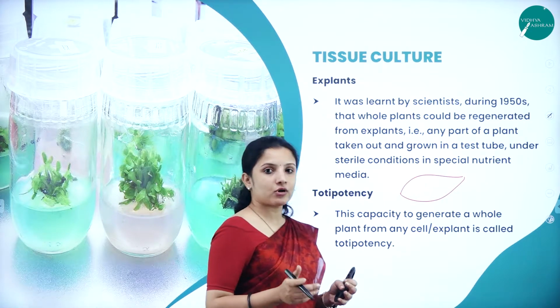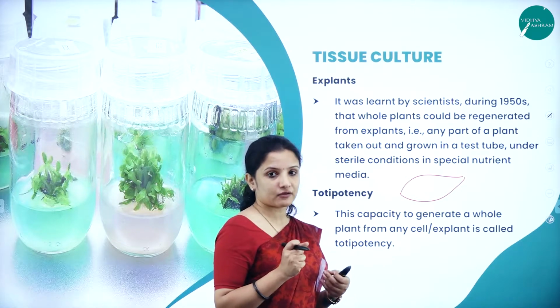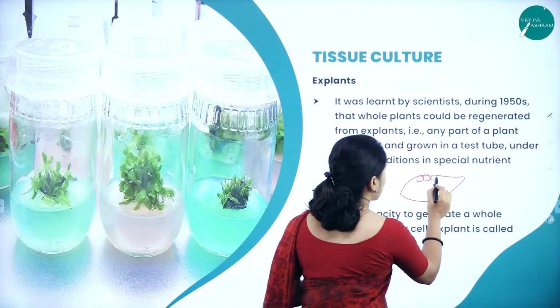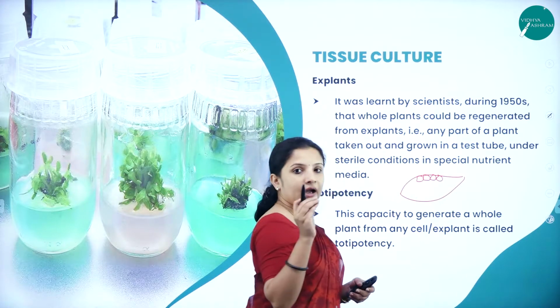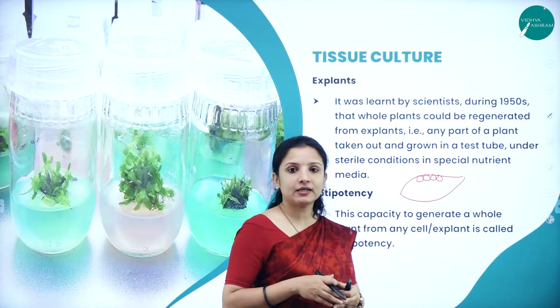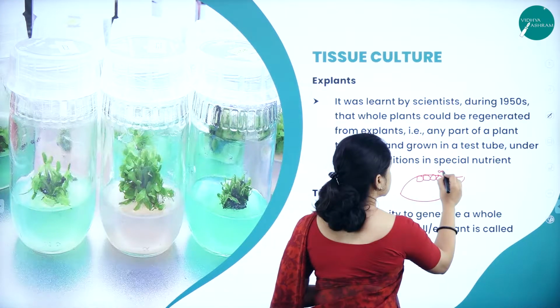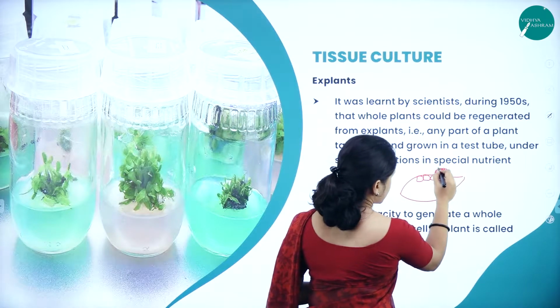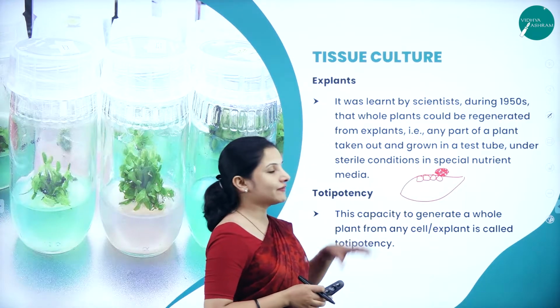But in tissue culture, what happens is, I can select a plant of suitable interest. Then each small bit of this leaf, I can cut it into very small bits, and I can put it in the nutrient medium. After a few days, callus will start developing on them. So small callus, that is clusters of undifferentiated cells, will start developing on them.